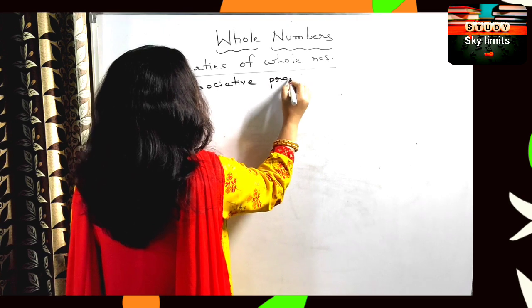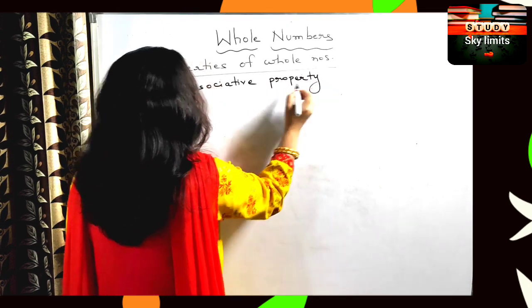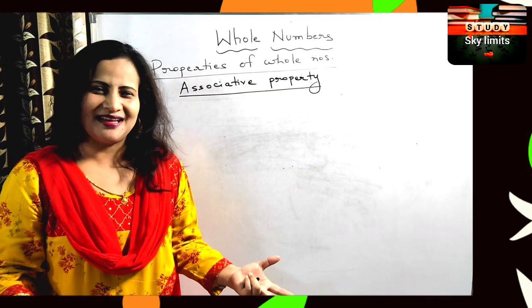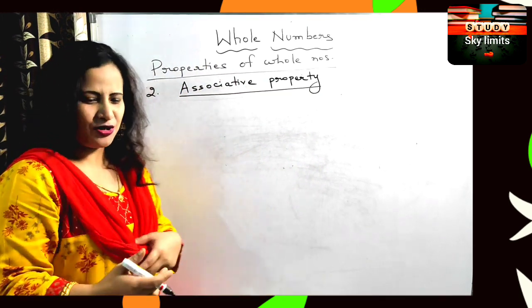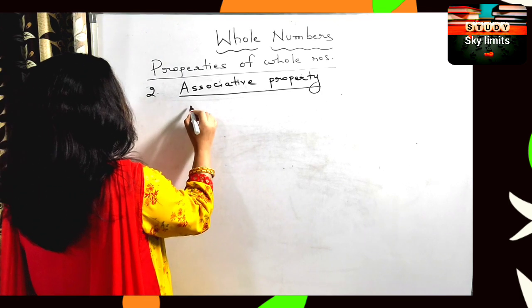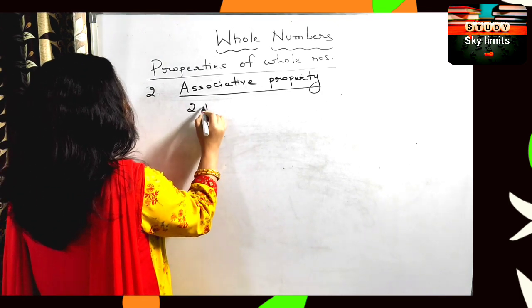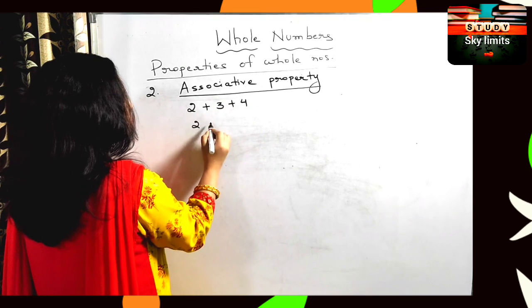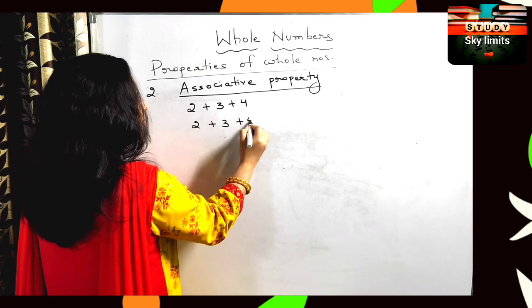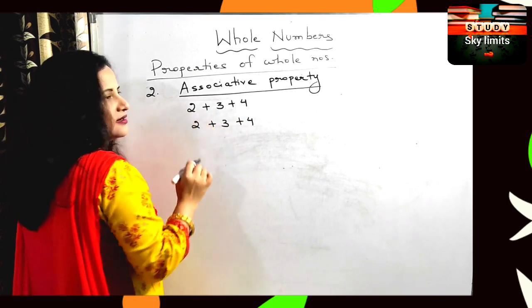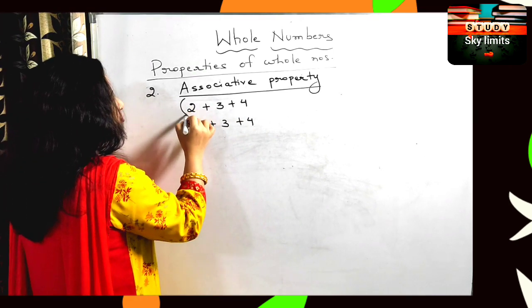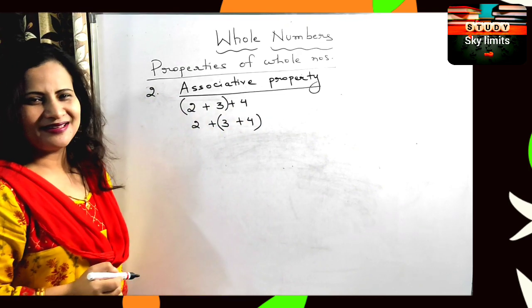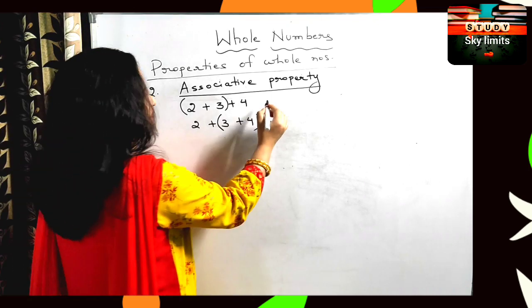Let us also check this property. Now, what does this associative property mean? It is just like a grouping property. Now, just look at this. Let's check first for addition: 2 plus 3 plus 4. Here also I am going to write 2 plus 3 plus 4. But what is the difference I am going to make here? Here I will put 2 and 3 in the bracket, and here I will put 3 and 4 in the bracket. Here comes the difference.